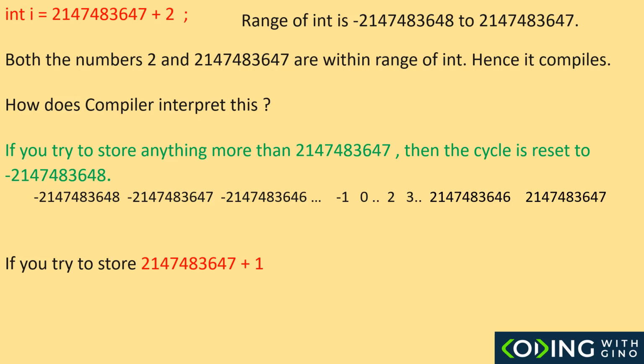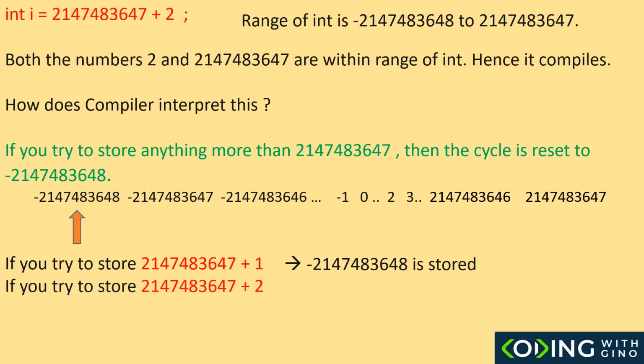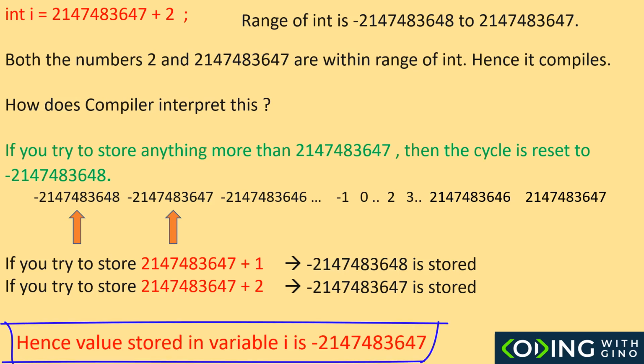Hence, the cycle is reset to the first number in the negative range. This is what gets stored hence. In the same way, if you try to store 2147483647 plus 2, the second number is stored, starting from the negative range, which is this number. Thus, this gets stored in i.